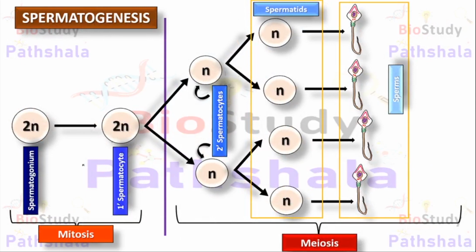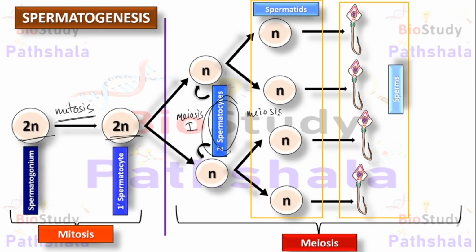As I have mentioned, spermatogonium is 2n in nature, that means diploid, and here mitosis takes place. By mitosis, it increases its number and forms primary spermatocyte, which is again diploid in nature. After that, meiosis 1 takes place. By meiosis 1, 2 exactly look-alike cells are formed, and these cells are known as secondary spermatocytes. And again from these 2 haploid cells, meiosis 2 takes place.